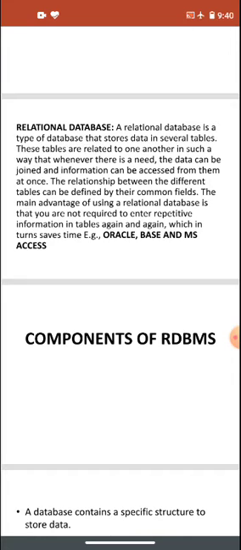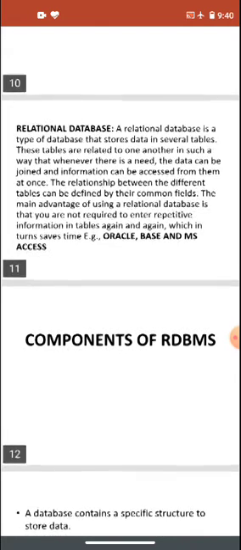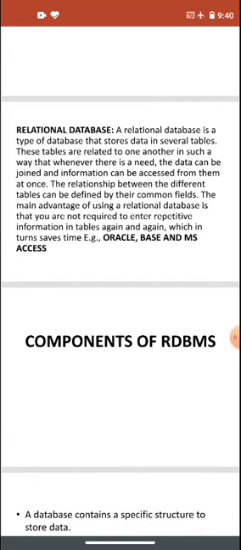The main advantage of using a relational database is that you are not required to enter repetitive information in tables again and again, which in turn saves time. Examples are Oracle and MS Access, and you will study MS Access this year. When we make a relationship between different tables, we don't need to enter the same information again.